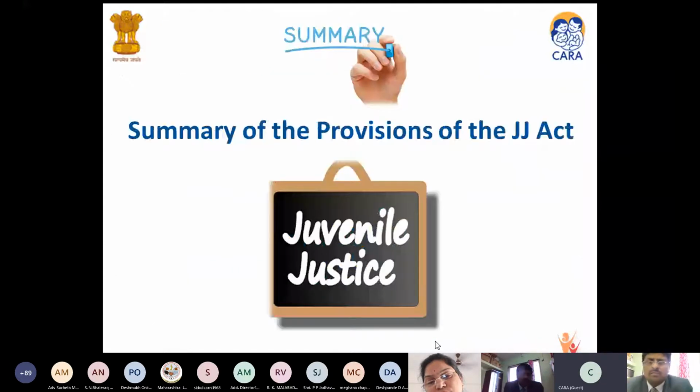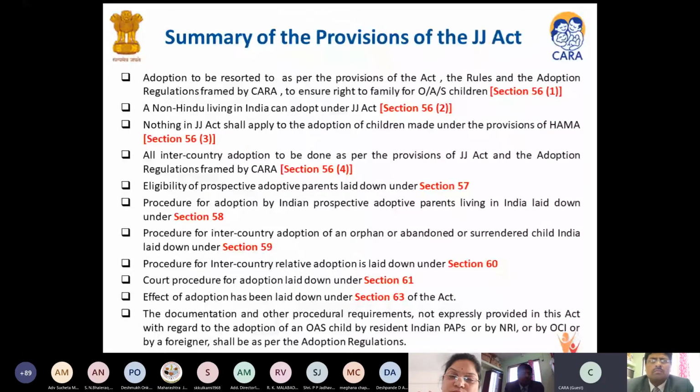The summary of the provisions of the Act. Adoption, I would just read through them. Adoption is to be resorted to as per the provisions of the Act, rules and the adoption regulations framed by CARA to ensure the right to family of OS children.